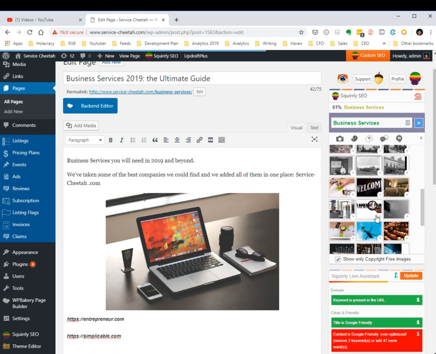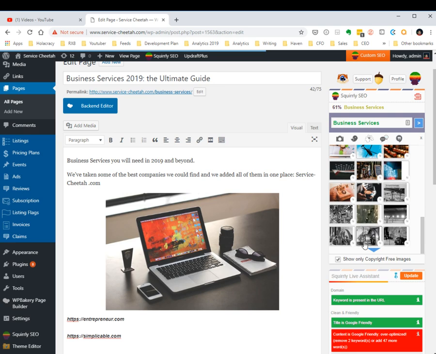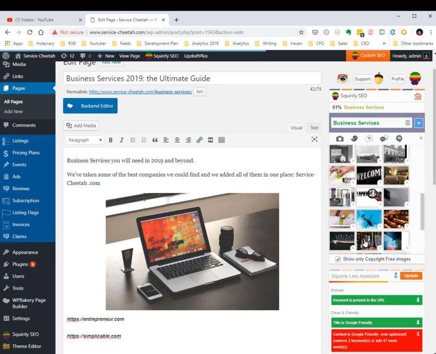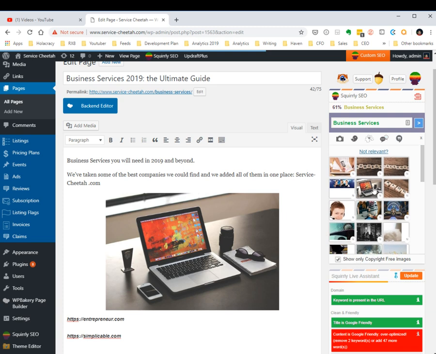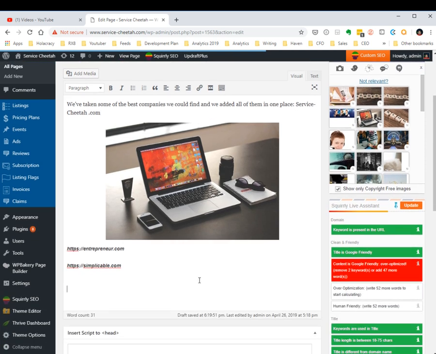Of course, you can decide to go past this and choose other things that you may have, but know that then you will not be protected by our copyright free image feature, and it will start searching on Google for different images, and that's something that you will use at your own risk. But for now, please leave the check to show only copyright free images, because this is one of the best things ever, and we've integrated a lot of databases with a lot of stock photos to help you with any kind of endeavor that you might have.